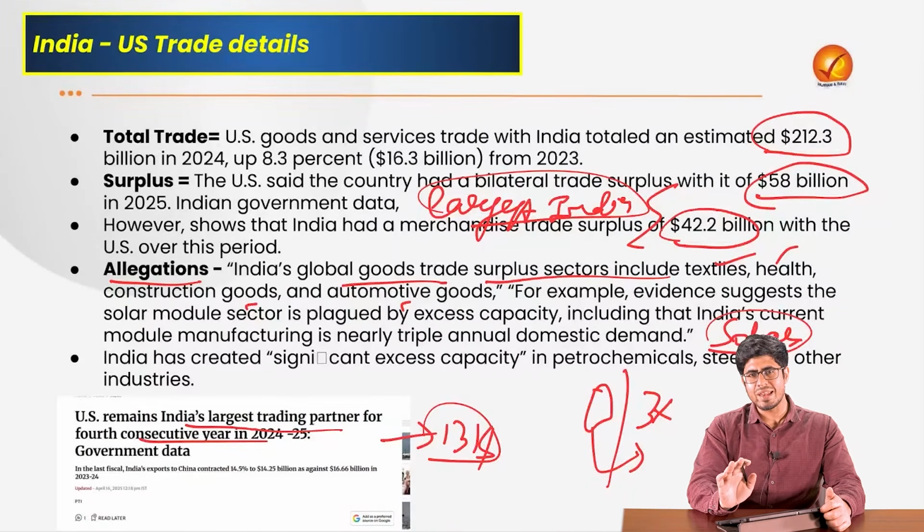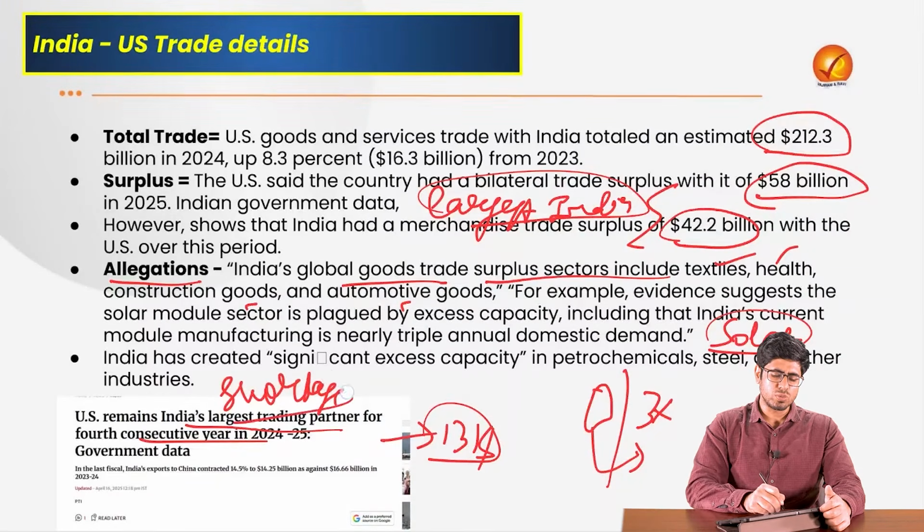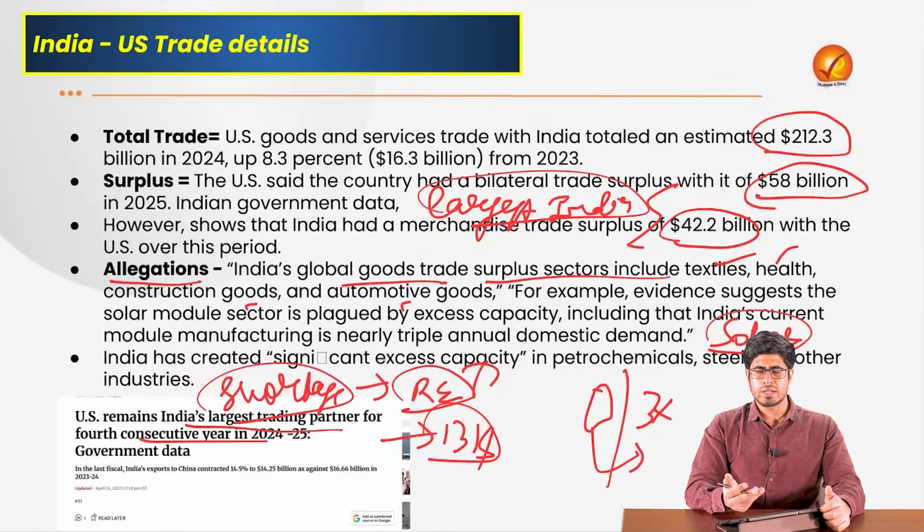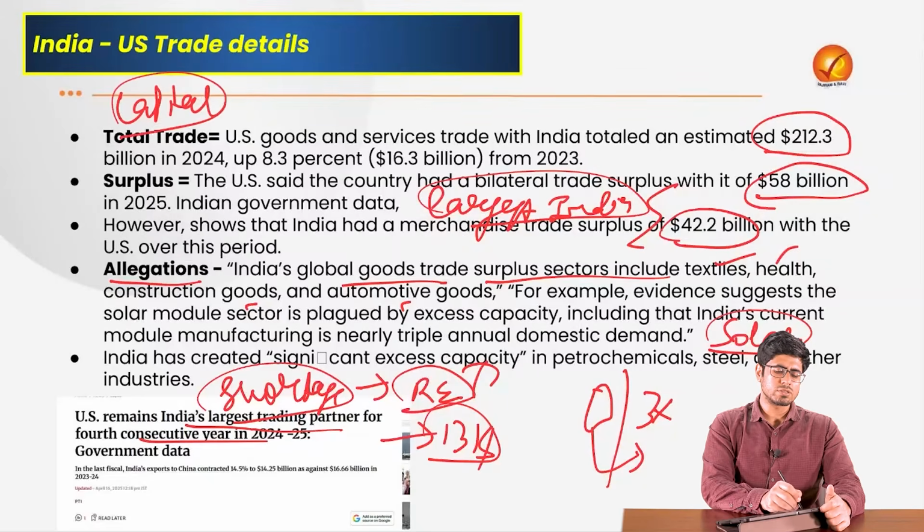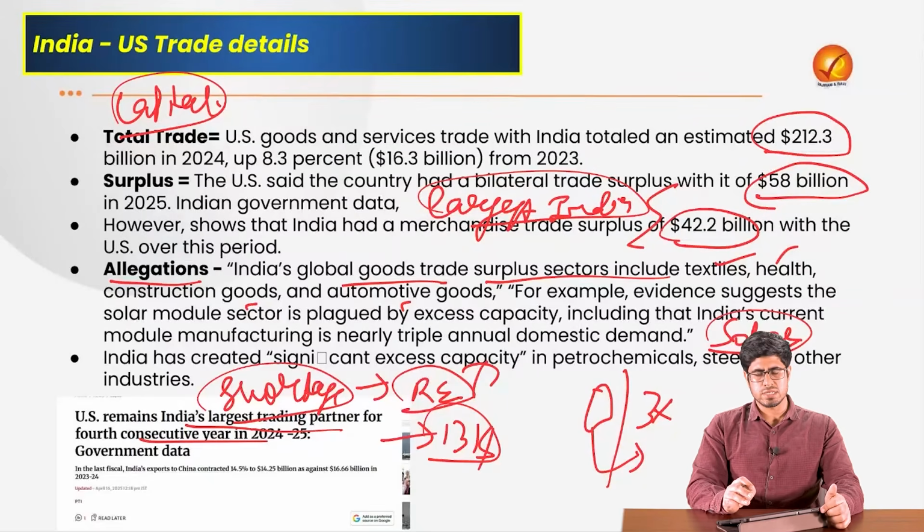But they don't know the reality that in India we actually face shortage of these goods. Had there been so many solar panels in our country, our renewable energy output would have been shooting through the roof. But then USA being USA would be looking for the capitalist interest of their businesses, and that is why these investigations against India.